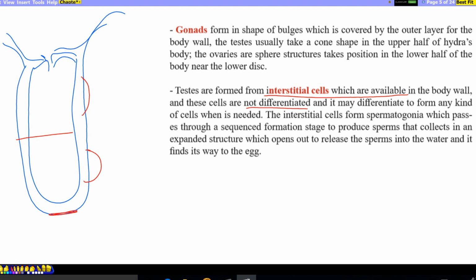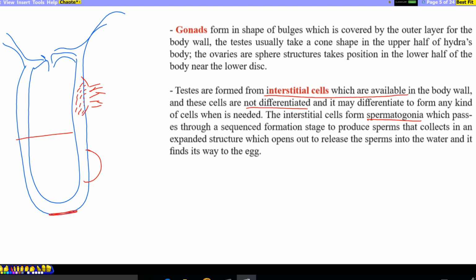The interstitial cell forms spermatogonia, which pass through a sequence of formation stages, which will be studied at the beginning of the chapter. Spermatogonia, primary spermatocytes, secondary spermatocytes, spermatids, and mature sperms, which then collect in an expanded structure which opens out to release the sperm in water, and they find their way to the egg. So in the testis, the male reproductive cells become mature, the wall is split, and the cells are released out to fertilize the egg.